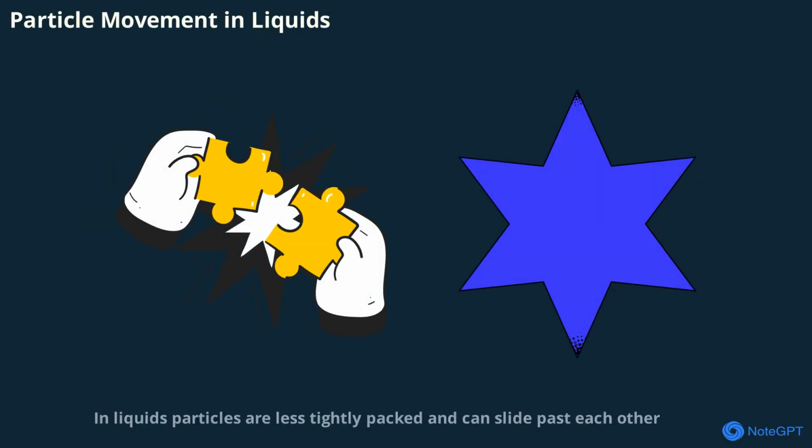In liquids, particles are less tightly packed and can slide past each other. This allows liquids to flow and take the shape of their container. The energy in liquids is higher than in solids, making them more flexible and dynamic.